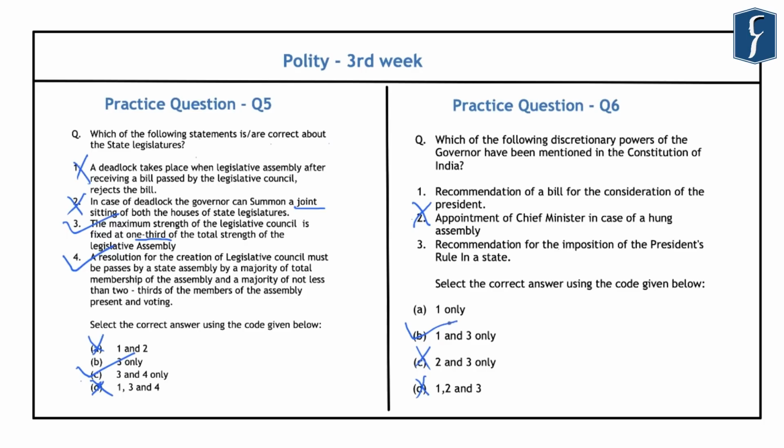And these discretionary powers are exercised based on the conventions of parliamentary democracy. So it is very important to note which discretionary powers have been provided to the Governor in the Constitution itself, and which are situational in nature. And further, it is important to compare the discretionary powers of a governor of a state with the situational discretions which are available to the President of India. With this, let's take up the next question now.